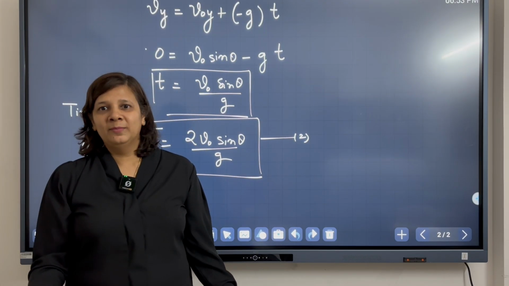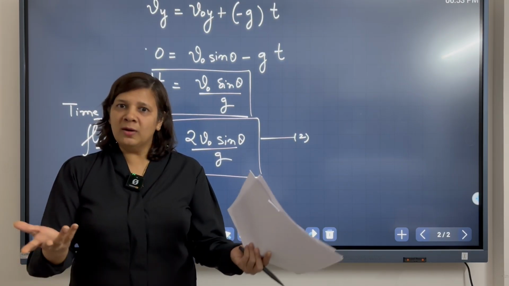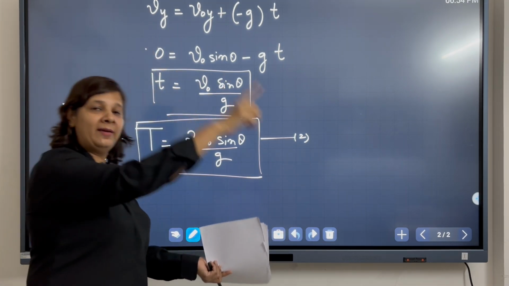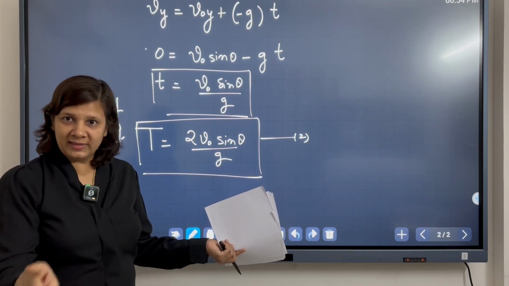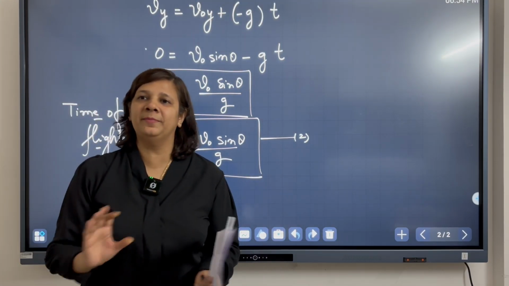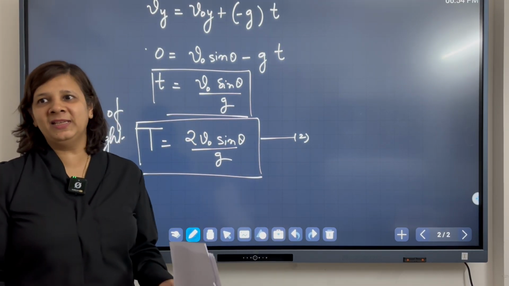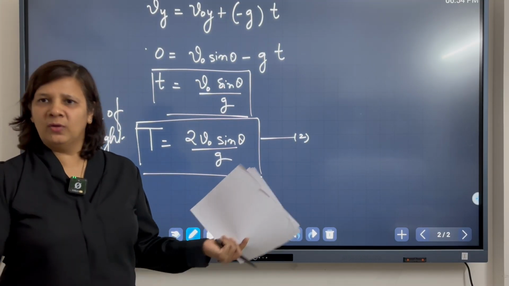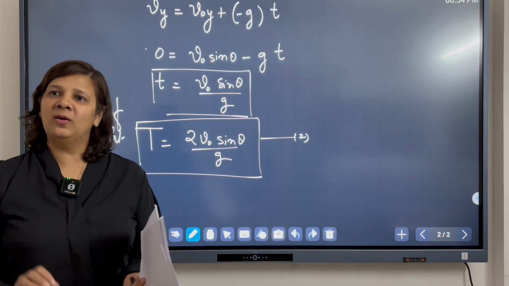Why? Because the horizontal motion is not affecting the vertical motion. Here also, the amount of time the ball is in the air if I throw it at an angle theta, and if I throw the ball with the same horizontal component of the velocity, the amount of time it takes to reach the ground will be the same. So I have already calculated the time of flight. Using this information, I can calculate how much distance the ball will cover in the horizontal direction, and that is what we call the horizontal range.